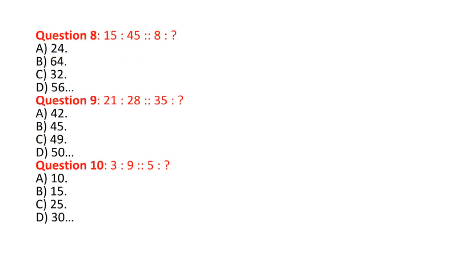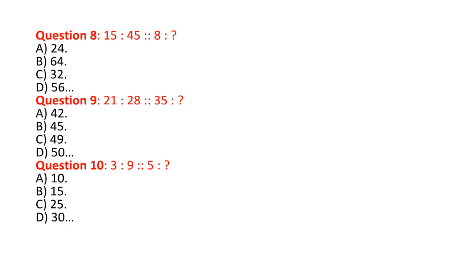Question 8. 15:45 is proportional to 8 : A. 24. B. 64. C. 32. D. 56. Answer A. 24. Explanation. Multiply the first number by 3. 8 times 3 equals 24.